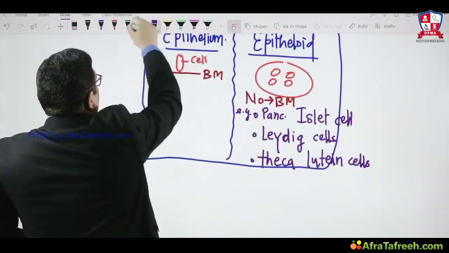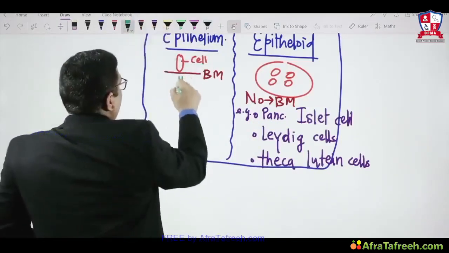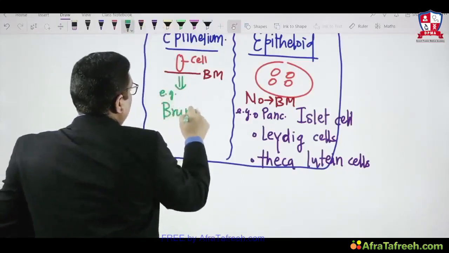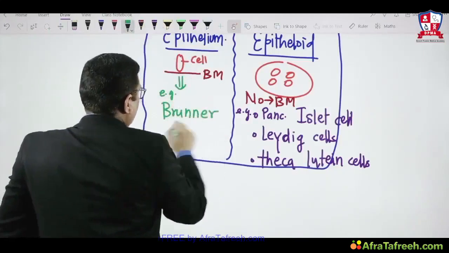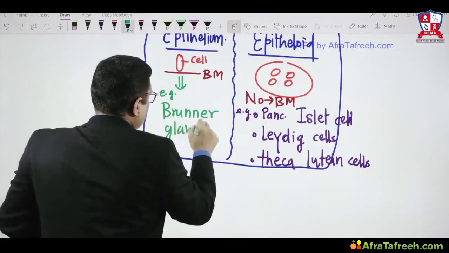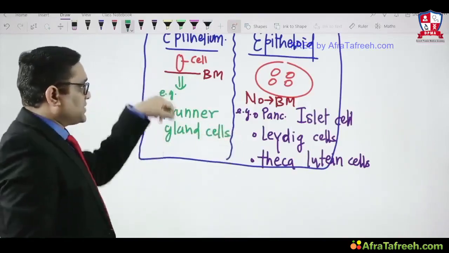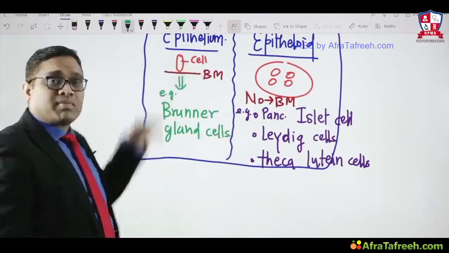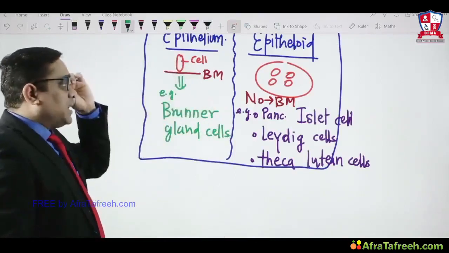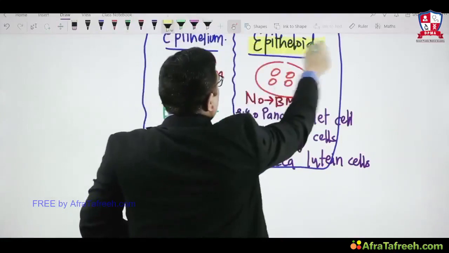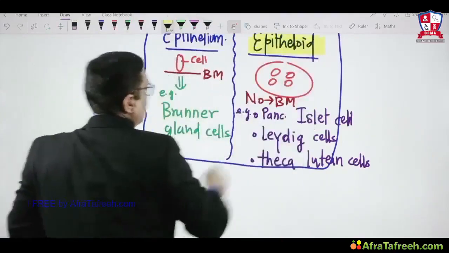What is an example of epithelium? I will give you the example of Brunner gland epithelial cells. Brunner gland cells are columnar epithelial cells. They have a column-like structure and they have basement membrane. So that was the question in the AIIMS exam: which of the following is not an epithelioid cell?